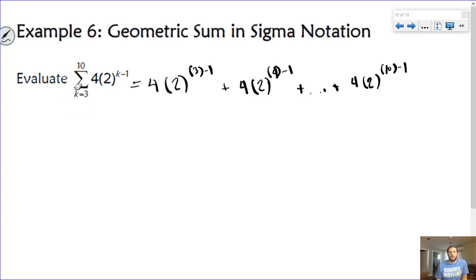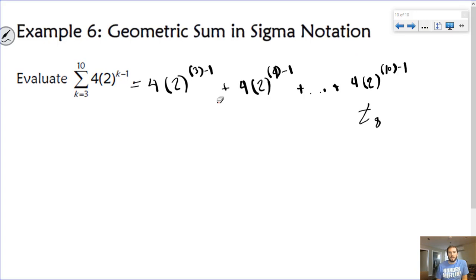If term 1 has a 3 here, and term 2 has a 4 here, term 3 would have a 5, and term 4 a 6, and so on. So you have to be careful. What that means is that this value here is actually term 8 in my series. So we really have to be careful about that.